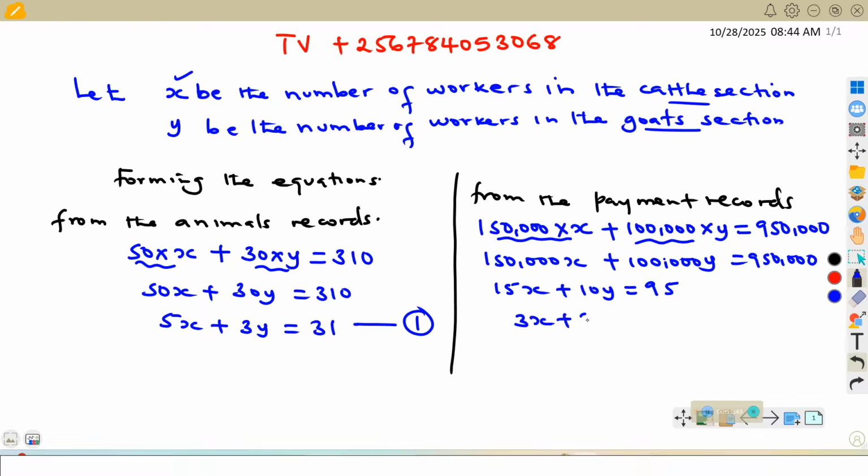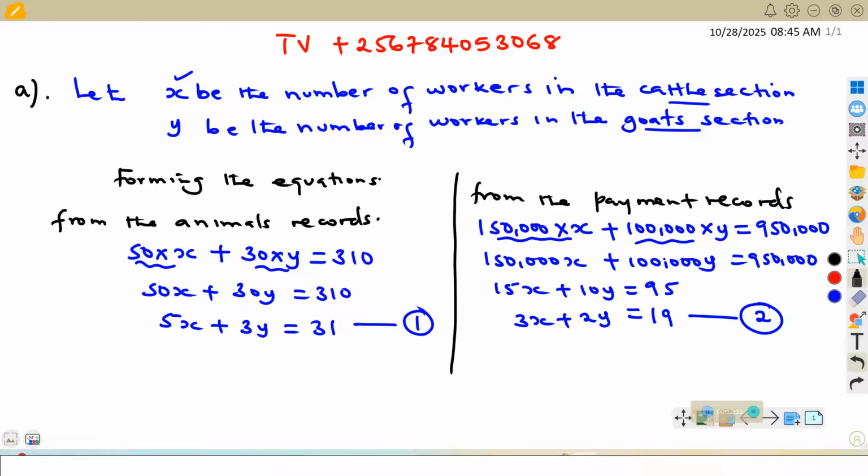3x plus 2y, which is equal to 95, we divide by 5, that will be the same as 19. So this will be equation number 2. Accordingly, we have two equations. Remember, our interest is to know the number of workers, that is x, and the number of workers, that is y. So our interest is to know the number of workers on the farm, that is the value of x and the value of y.